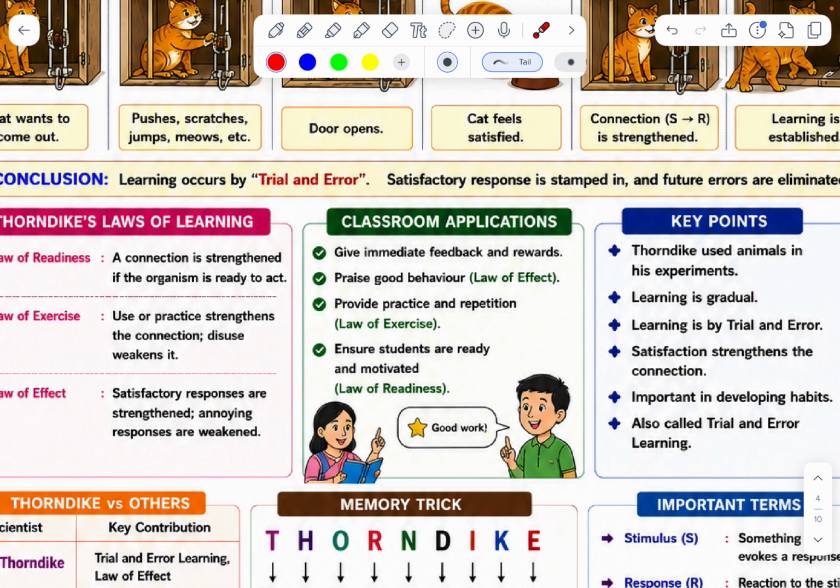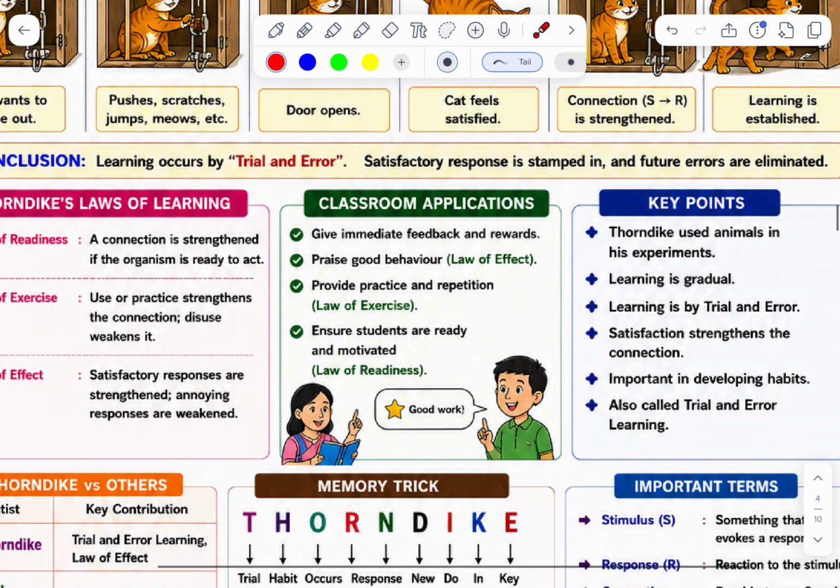Classroom applications: give immediate feedback and rewards. Praise good behavior, the law of effect. Provide practice and repetition. Most teachers in maths and science do this. Ensure students are ready and motivated, the law of readiness.